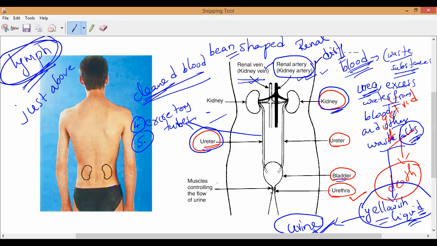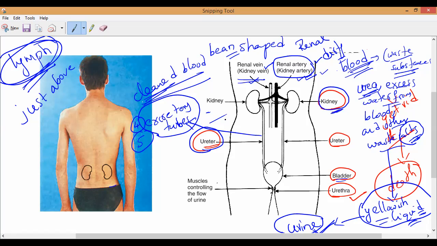Please all of you write it. The ureters, in brackets, also called excretory tubes.